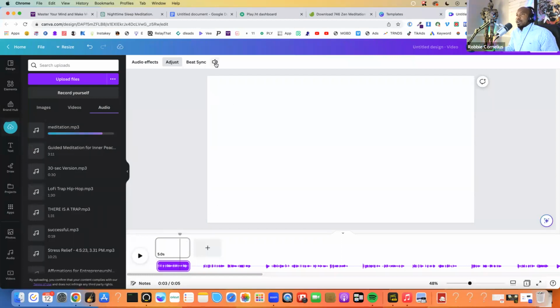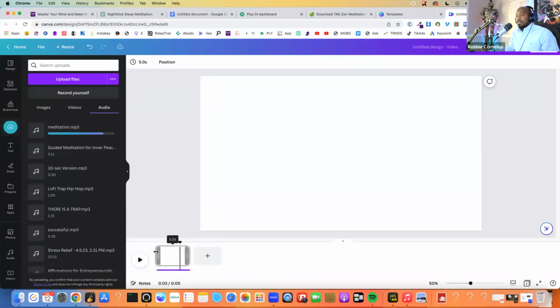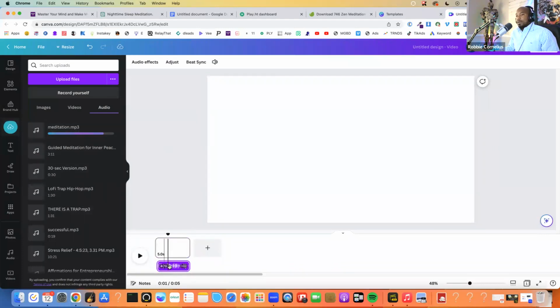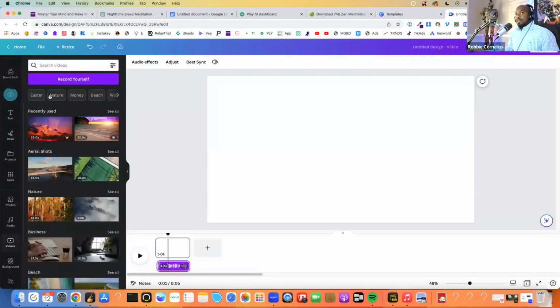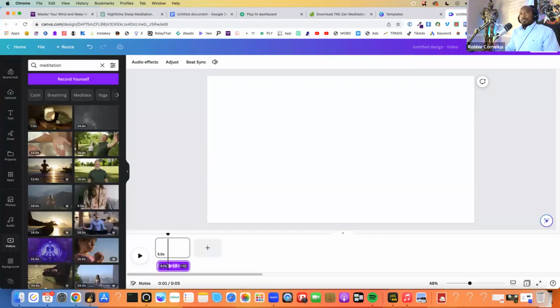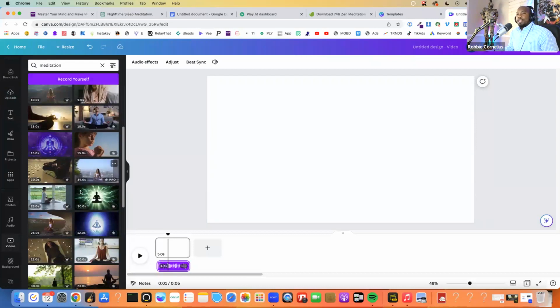So we want to take our audio and turn the volume up on the audio a little bit for our voiceover. And as you notice, when we click on the audio, you'll see that little purple bar go down up here at the bottom with the wavelengths in there. And then what you're going to do is find a video. Remember, we're creating a video. So we're going to use camera to search for, I'm just going to search for meditation.